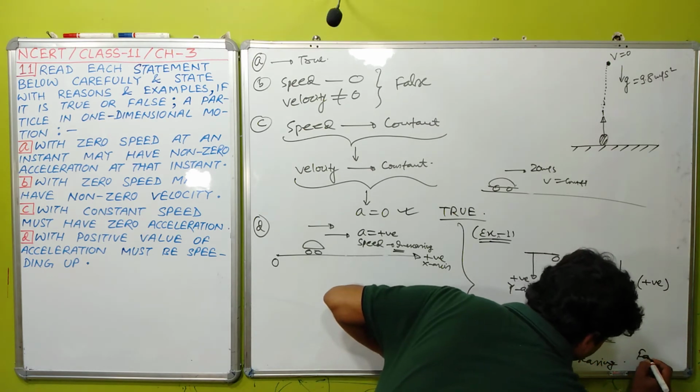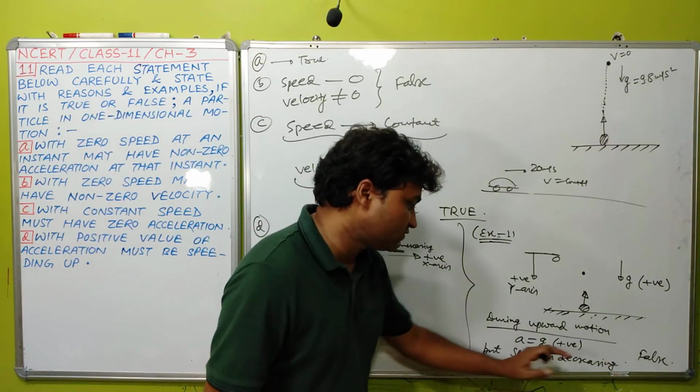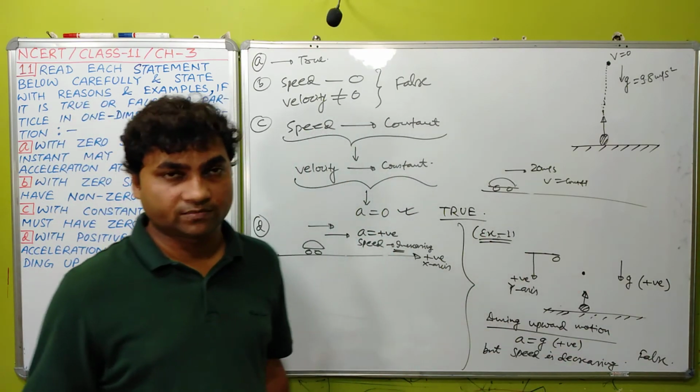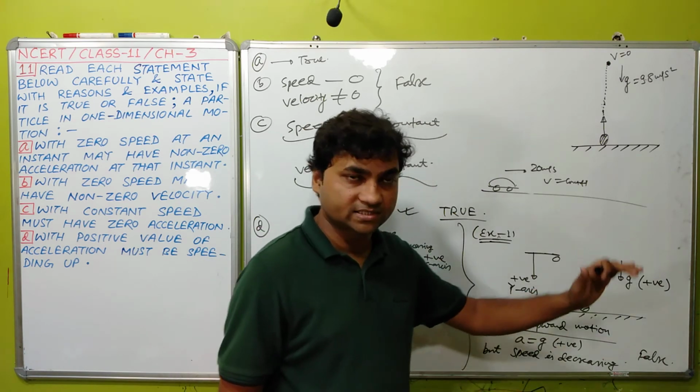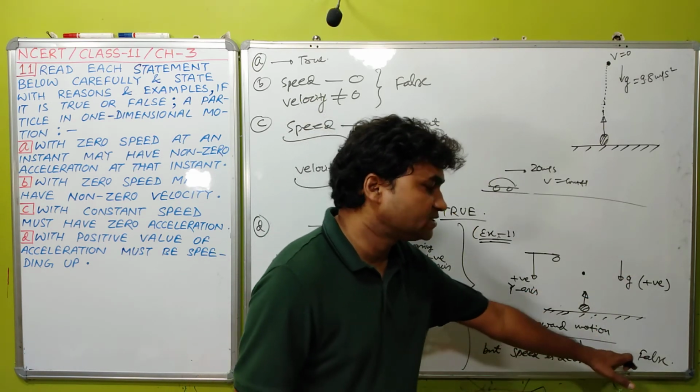So this statement is false. In general, we can't say that whenever acceleration is positive, speed will certainly increase. Acceleration is positive, but speed is decreasing.